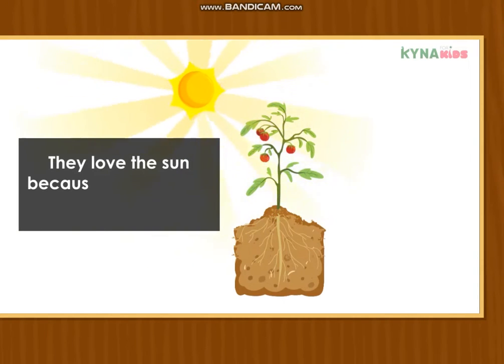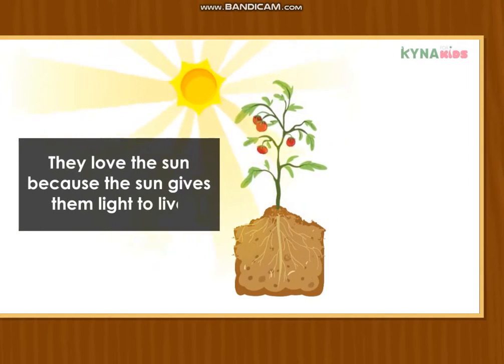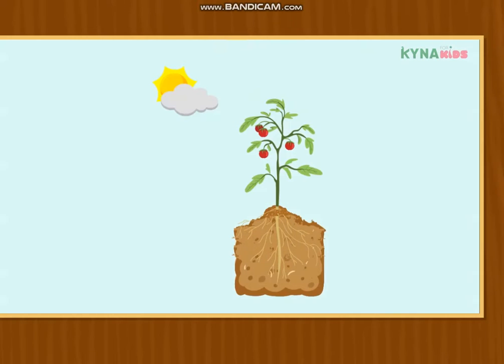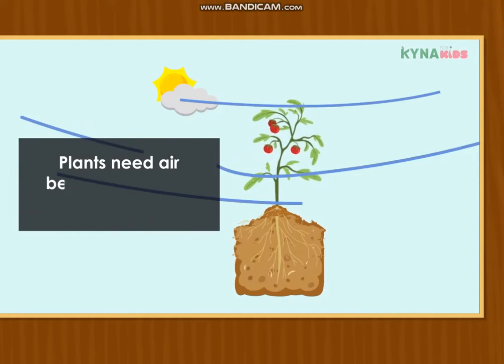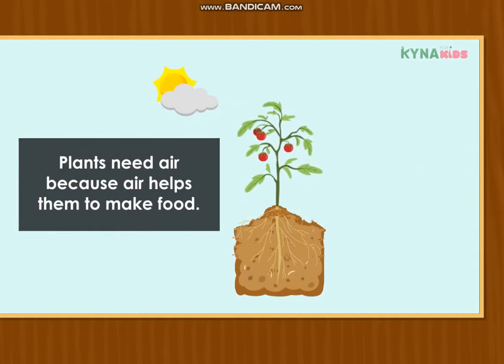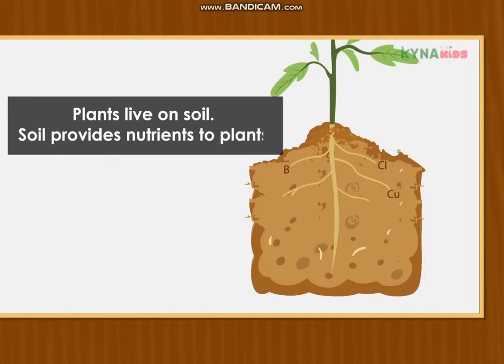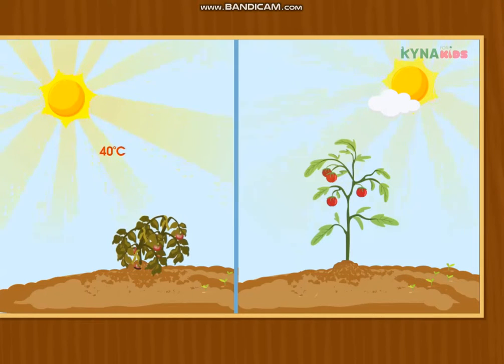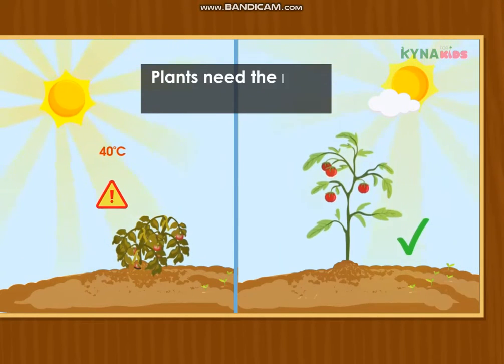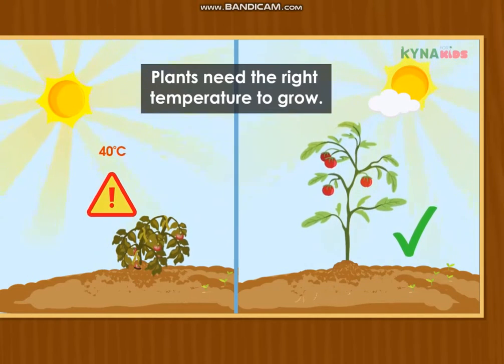They love the sun because the sun gives them light to live. Plants need air because air helps them to make food. Plants live on soil. Soil provides nutrients to plants. Plants need the right temperature to grow.